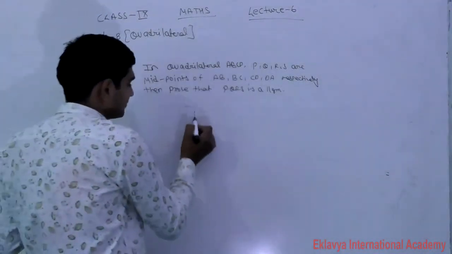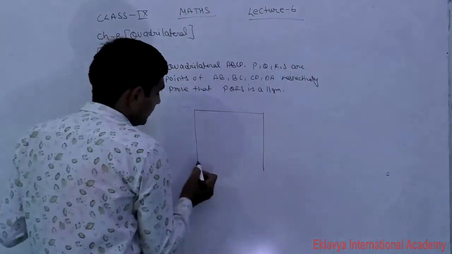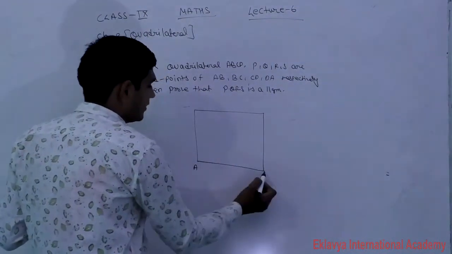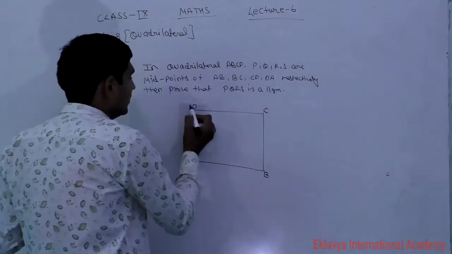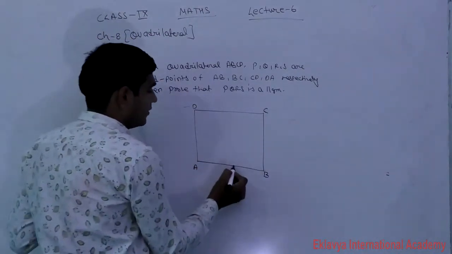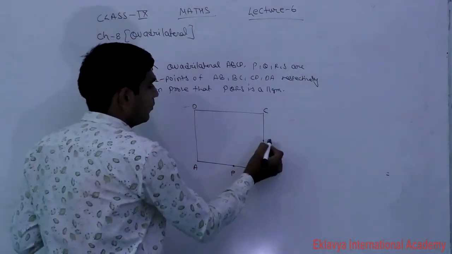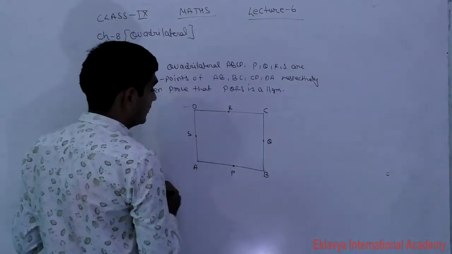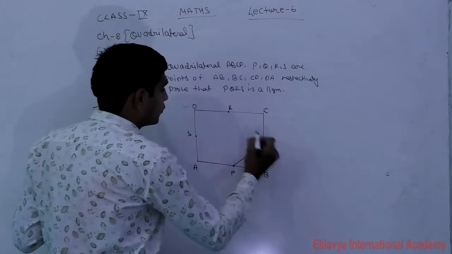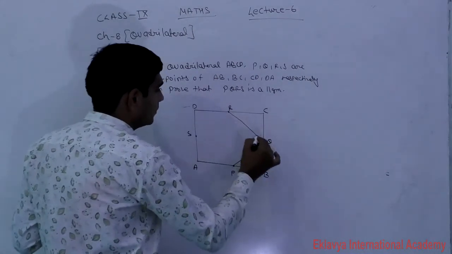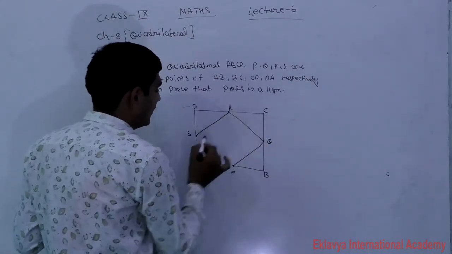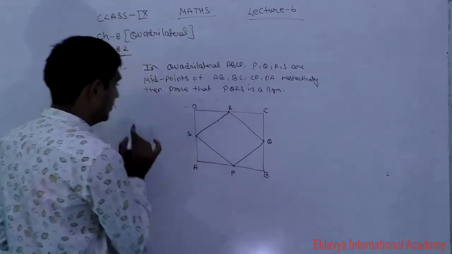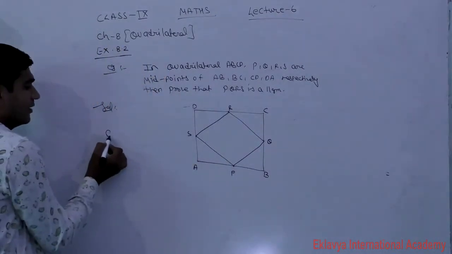So diagram, ABCD is the quadrilateral. Midpoints given: point P, point Q, point R and point S. Now we will join P to Q, Q to R, R to S and S to P. So in given, what will you write?